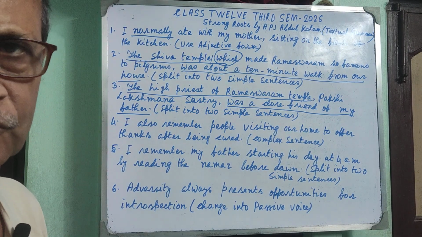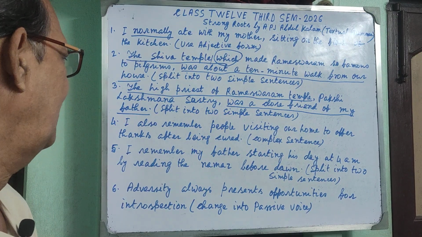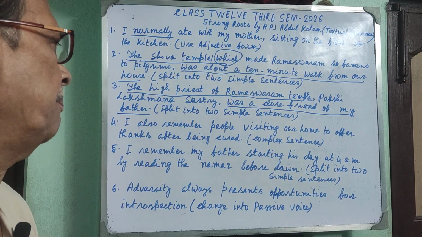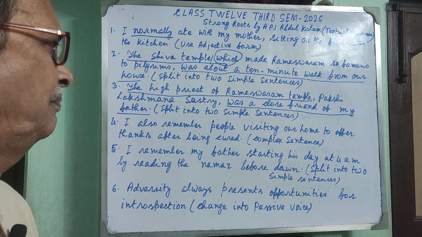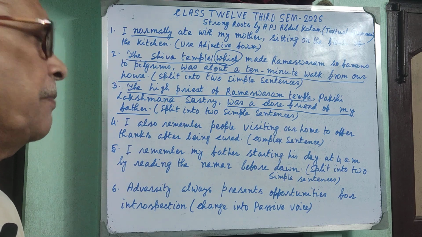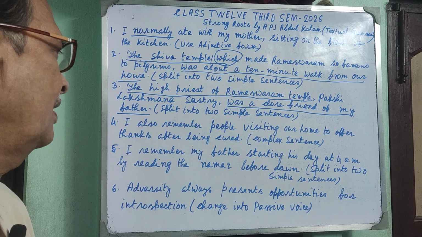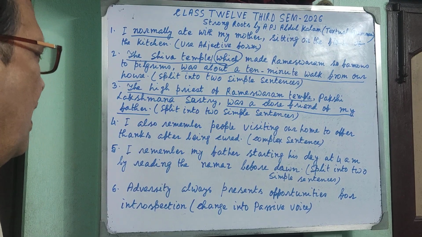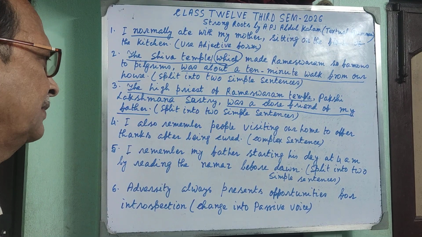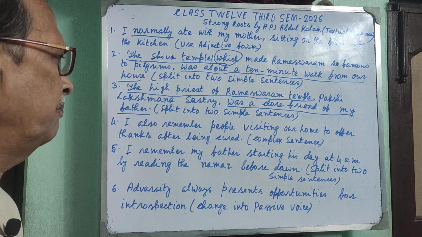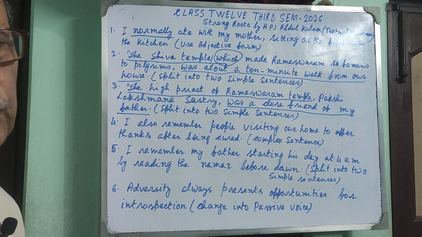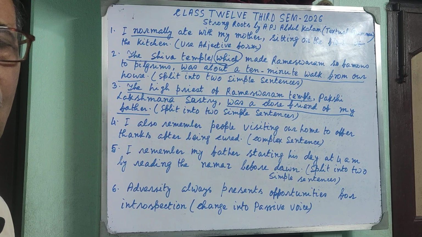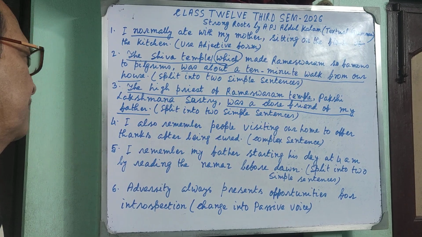Now come to the fourth item. I also remember people visiting our home to offer thanks after being cured. Change into a complex sentence. I also remember people visiting our home to offer thanks after being cured. Now let us turn it into a complex sentence.